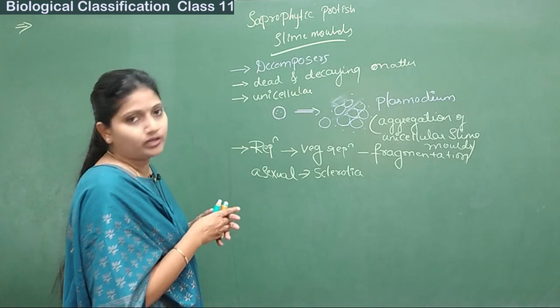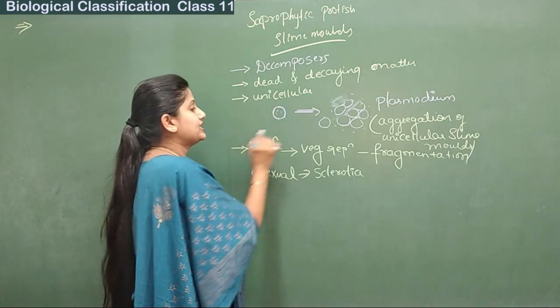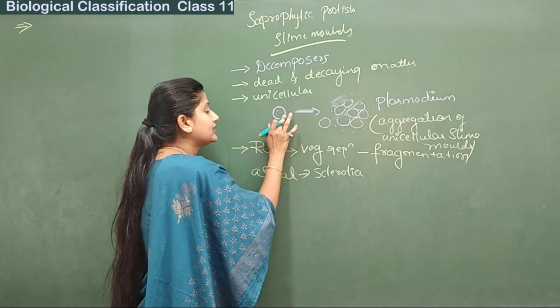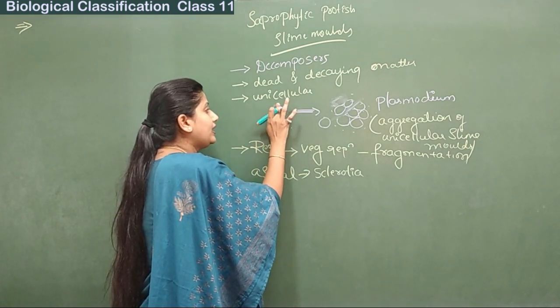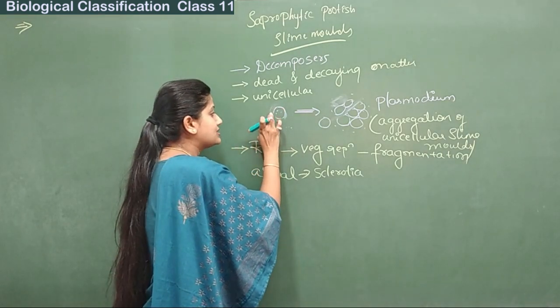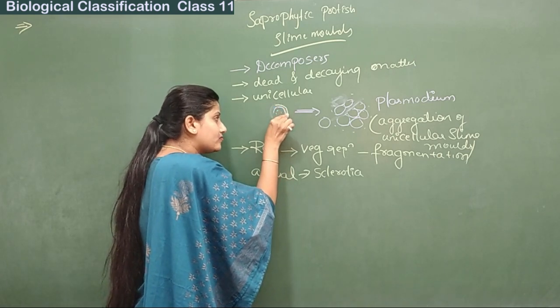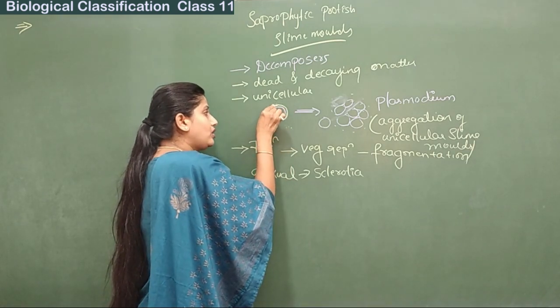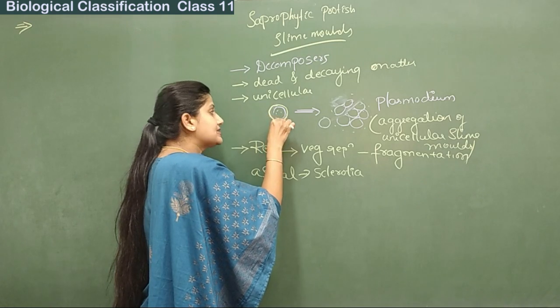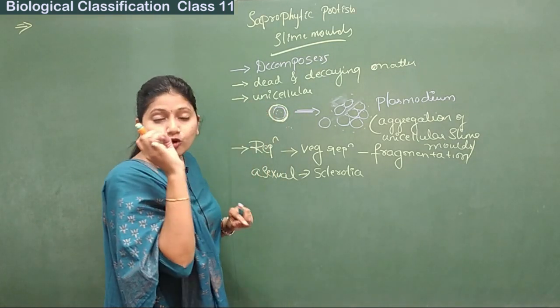At that time, what happens? The cytoplasm present inside, the layer here loosens up, and one more hard layer will surround this cytoplasm.